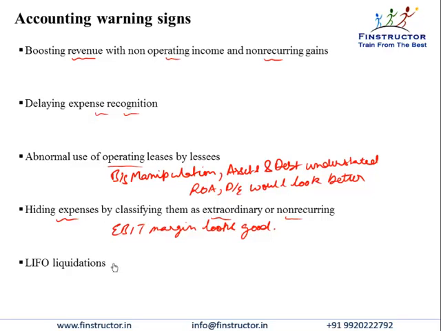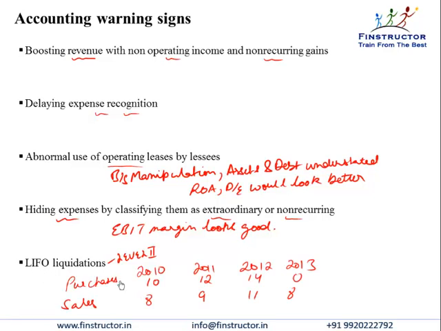We'll study LIFO liquidation with a numerical example at level 2. But understand that in an inflationary environment, if the firm is following the last in first out method for inventory valuation, and the firm makes the following purchases and sales over the next 3 years. So 10 units are bought in 2010 and 8 are sold. In 2011, 12 units are purchased and 9 are sold. In 2012, 14 units are purchased and only 11 are sold. So at the end of 2012, I would have an ending inventory of 8 units, 3 from 2012, 3 from 2011 and 2 from 2010.